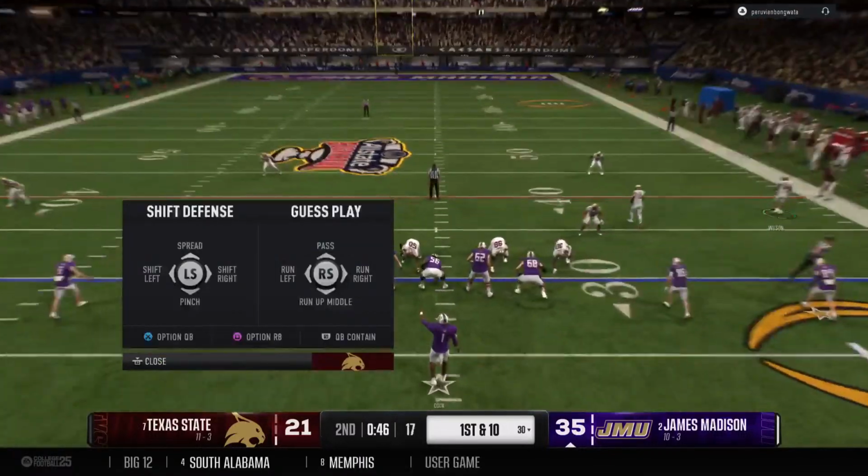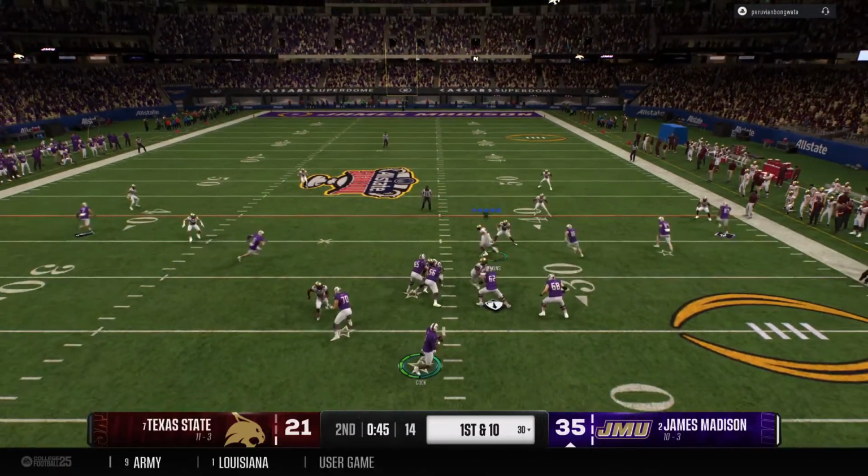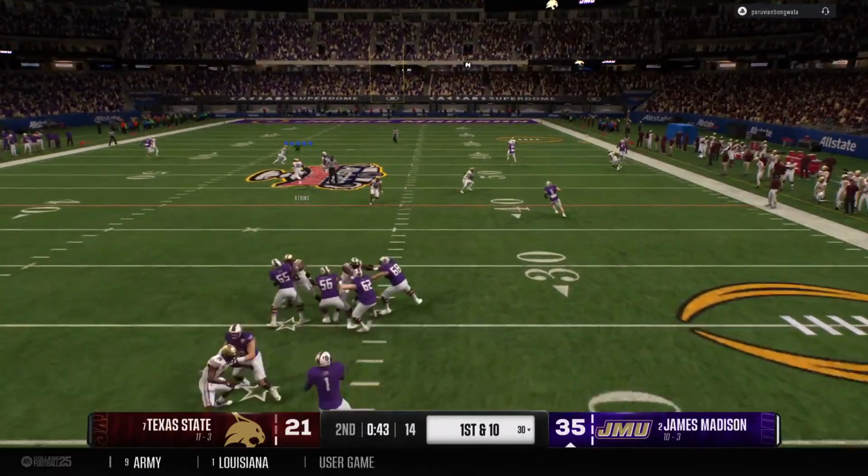So here we go. The first play of the drive, less than a minute to play before halftime. Here comes a first down pass attempt. He's looking deep here.